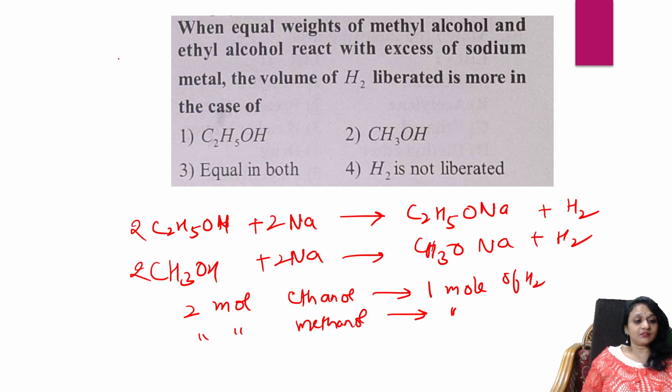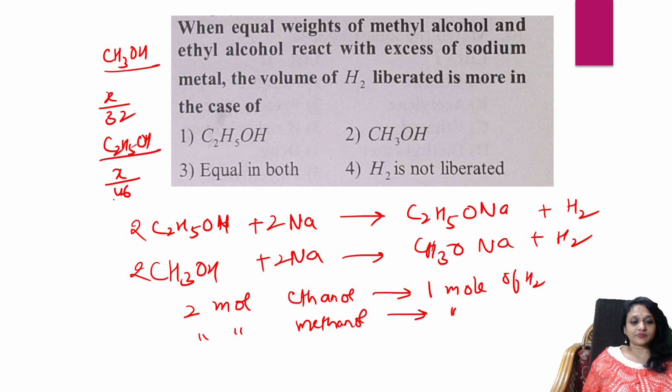Now, observe carefully. Suppose I take equal mass x of methanol and ethanol. For methanol, the number of moles is x by 32, where 32 is the molar mass. For ethanol, the molar mass is 46, so x by 46. Now take the ratio, x by 32 is to x by 46.